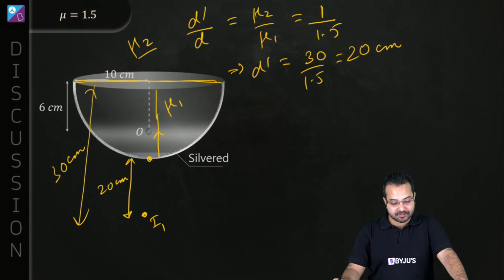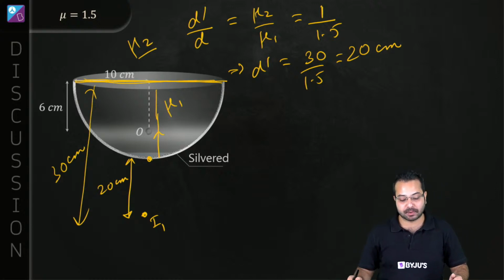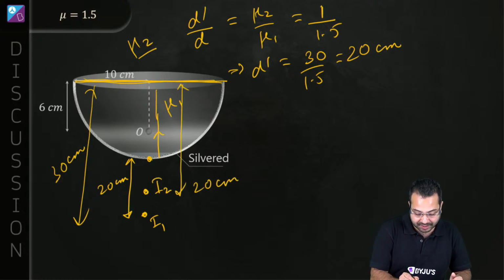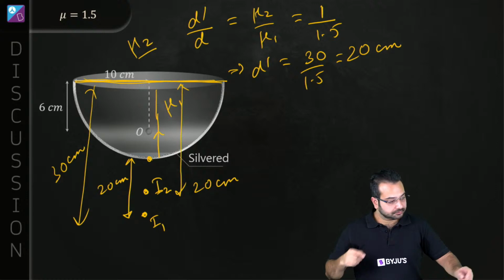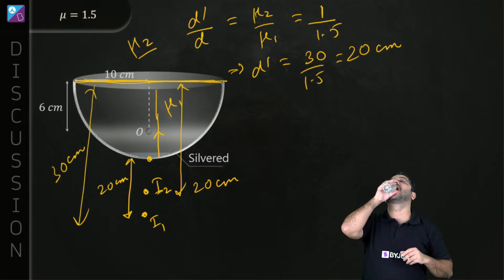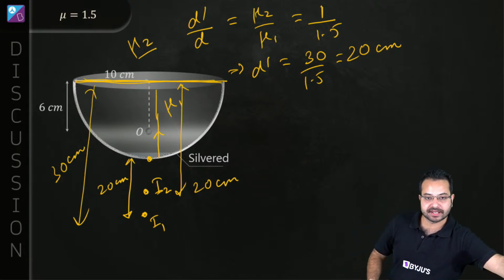So d prime is 20 centimeter. And this apparent depth is also measured from the boundary. So from the boundary at 20 centimeter, this is going to be the final image. Is that correct? Are we clear over here? Let me know any confusion in this question.